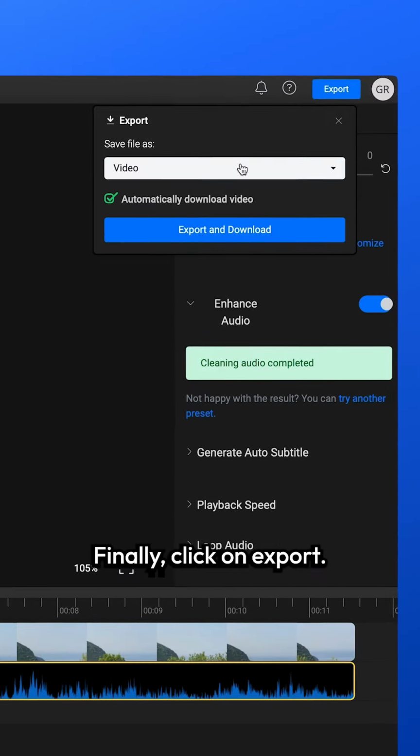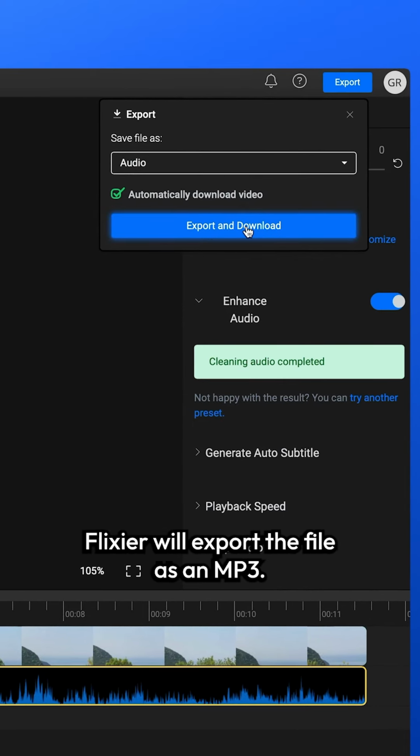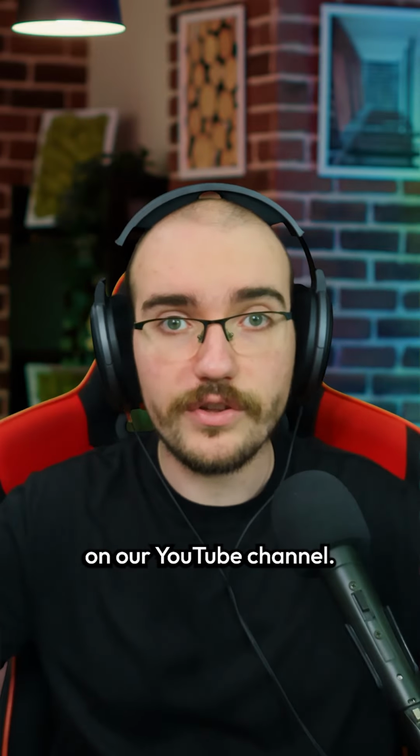Finally, click on Export. Select audio instead of video, and in just a few moments, Flixier will export the file as an MP3.